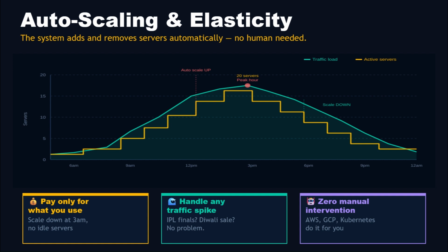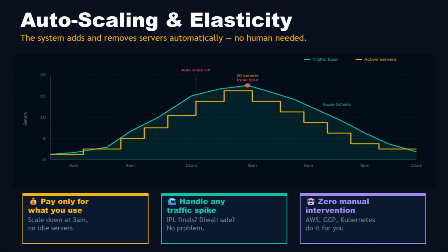Think about what this means for Indian apps. IPL match starts. 50 million people open the streaming app simultaneously. The system automatically scales up. Match ends, scales back down. No engineer needed. No downtime. No overpaying. AWS autoscaling, Kubernetes HPA, horizontal pod autoscaler are real tools.